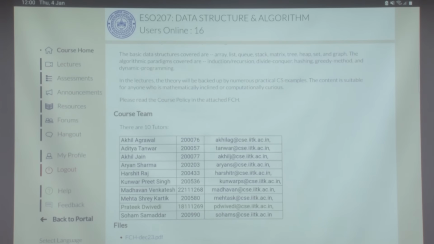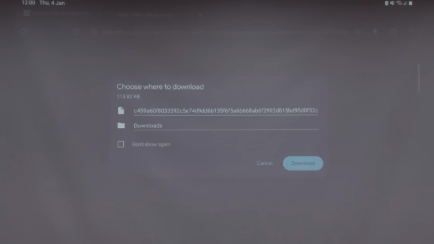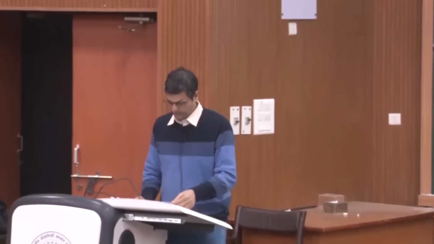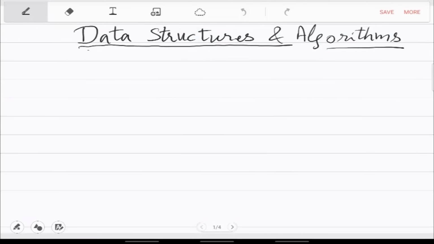And then there is this FCH that you can read. If you click on that, you will see the policy of the course. You can see the details here. It's an ESO course, but this semester the participants are only from outside CSE. But the content should still be fine, because we only assume that you have done ESC 101 or the analogs. If you have done ESC 101 with good grades, it should be enough to understand the TTS and algo also.